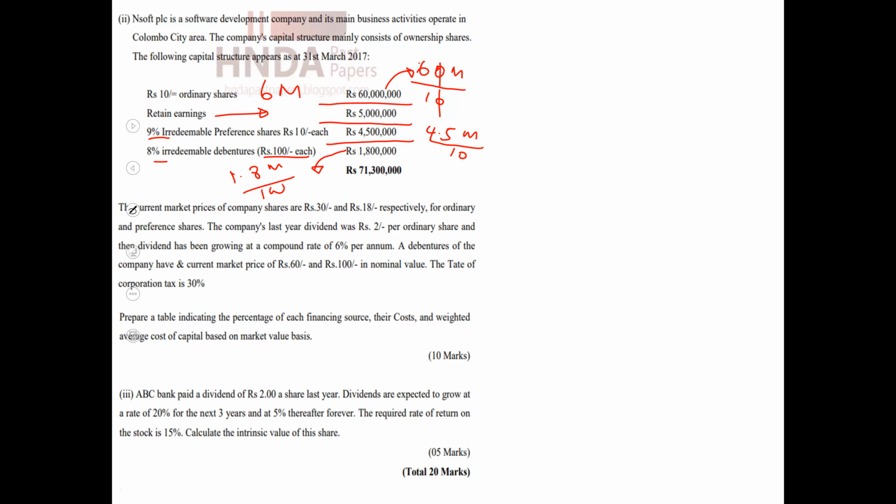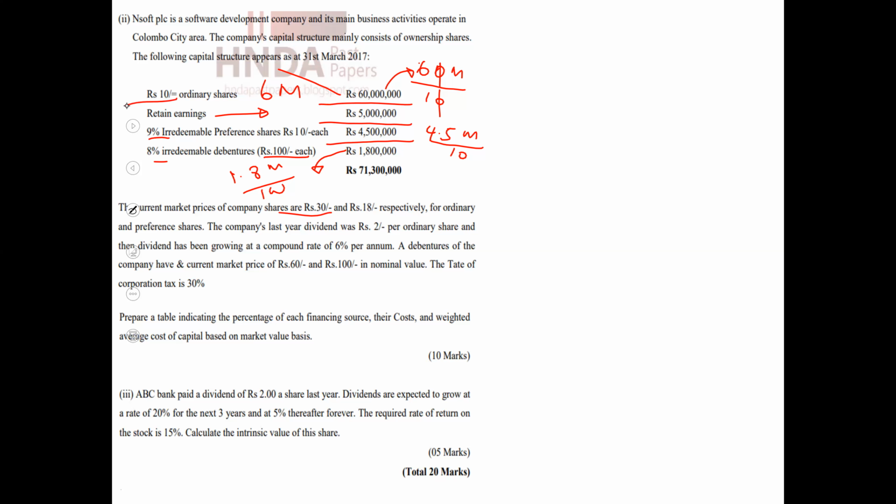The current market prices of the shares, that means the P0 values in our equations, are 30 rupees and 18 rupees respectively for ordinary shares and preference shares. These are the book values, and these are the market values.